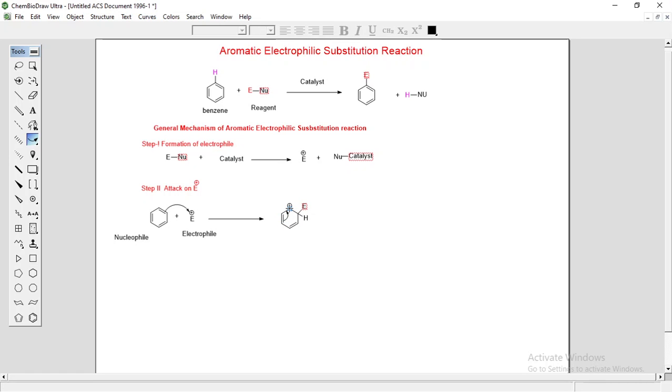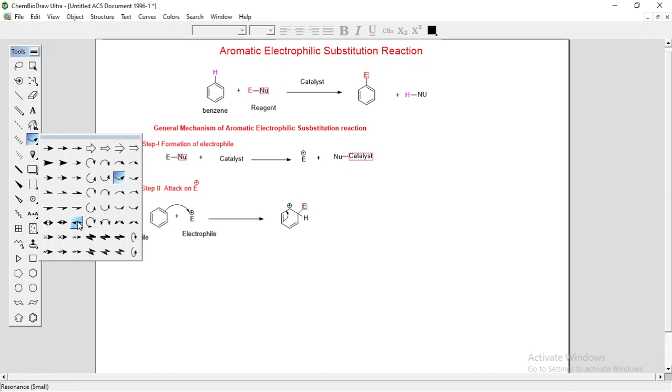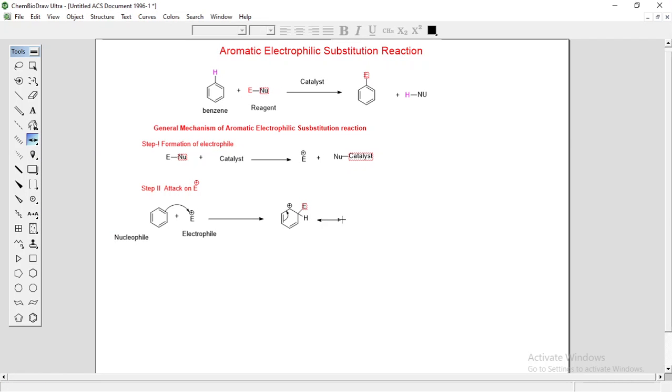This double bond shifts here, so a new double bond forms here, and on this carbon there will be a positive charge, because this carbon loses its electron as this double bond shifts. So this carbon is electron deficient, and the positive charge shifts on this carbon.